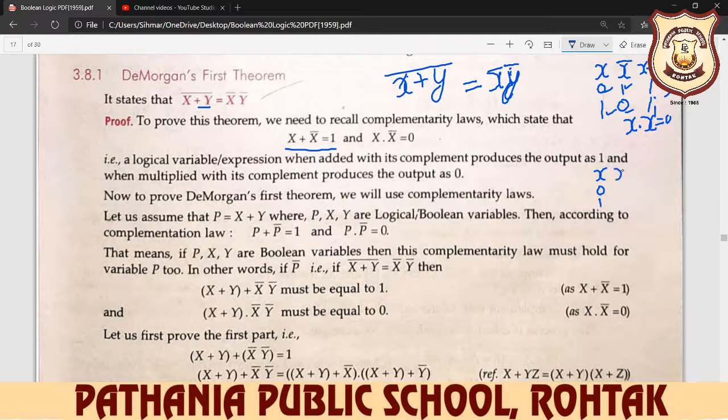And what is the complement of x? The complement of 0 is 1 and the complement of 1 is 0. Now multiply by x complement: 0 multiplied by 1 is 0, and 1 multiplied by 0 is 0. So proved: x multiplied by x complement is always 0. So we know it all.